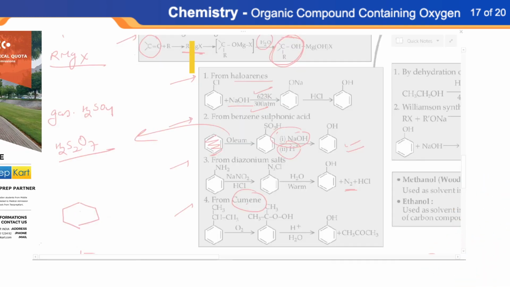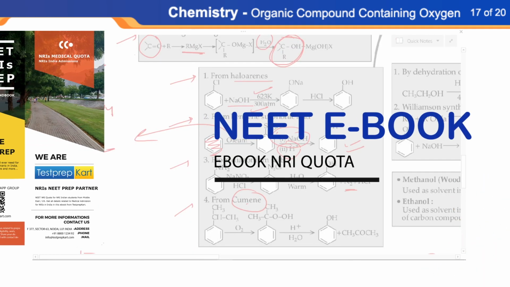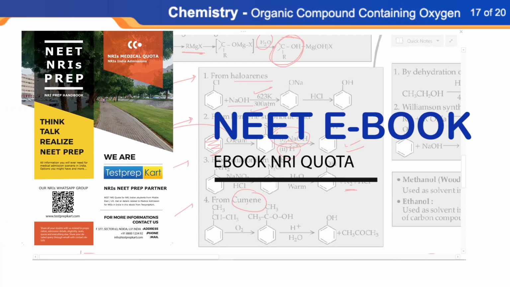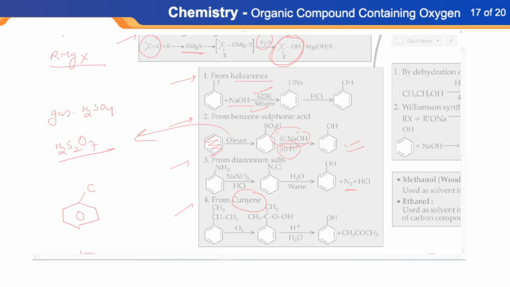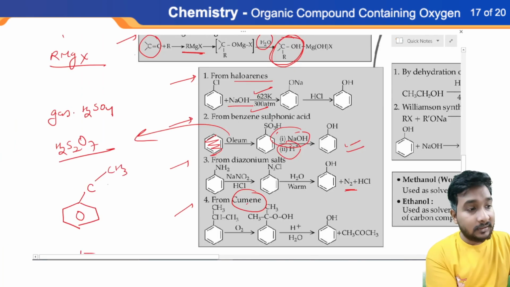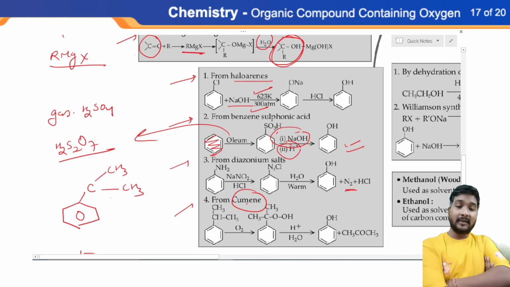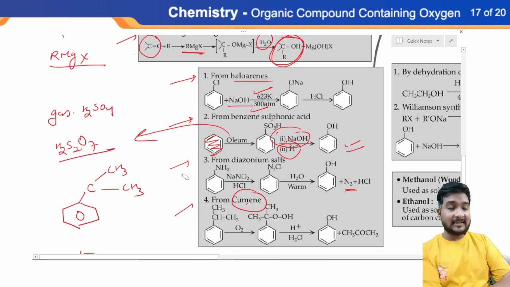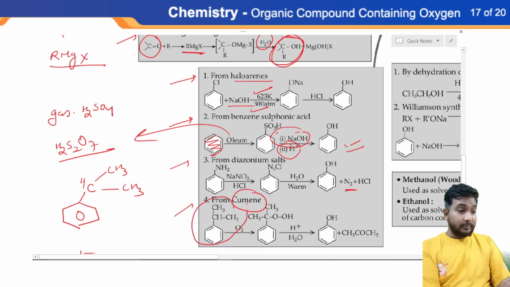We can say this is a favorite question for examiners. If you have benzene, you have to connect a single carbon which is already connected with two separate carbon atoms. This is called cumene. Okay, and to balance the valency, we can put hydrogen here. So this is called cumene.